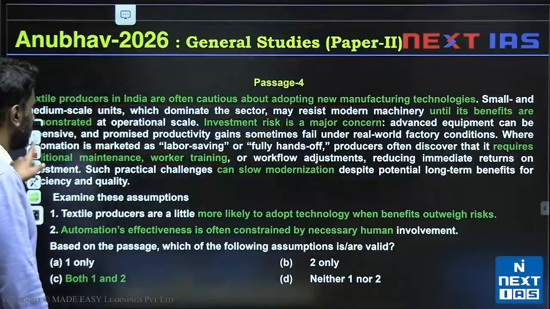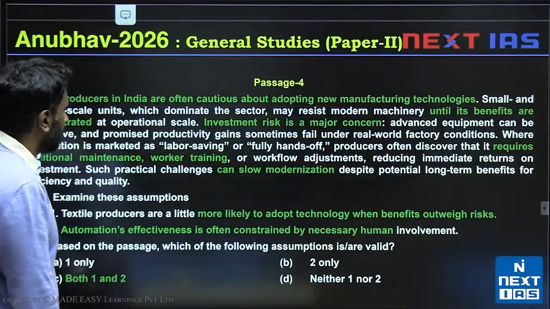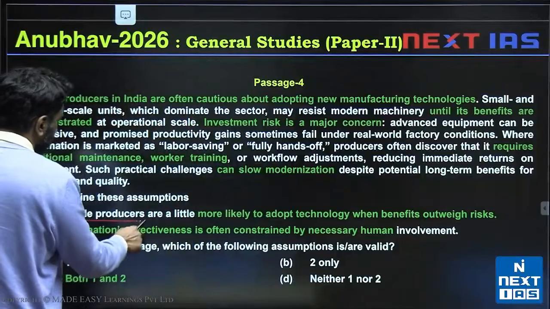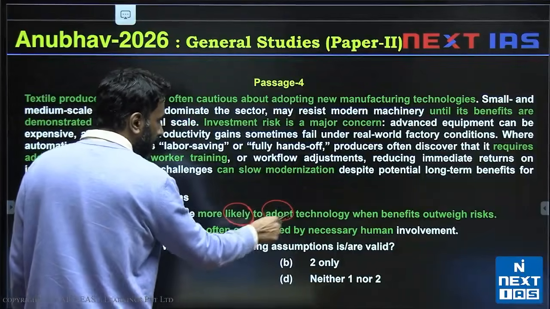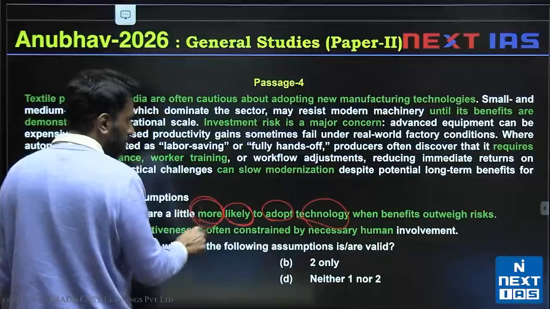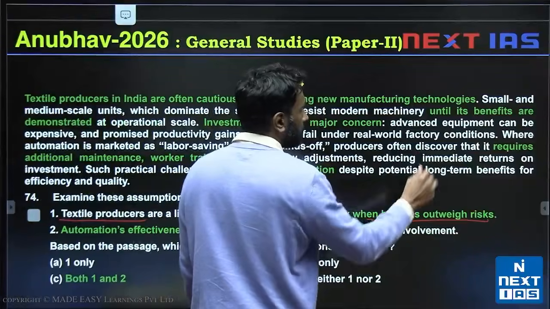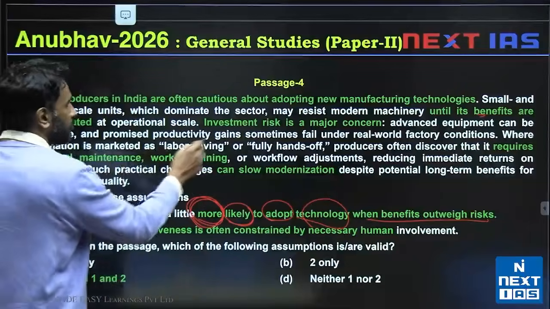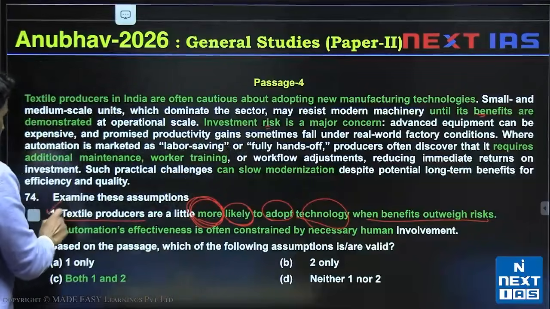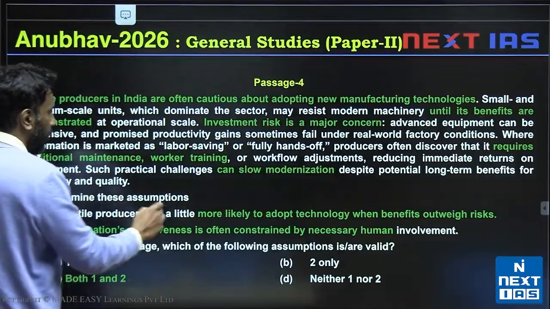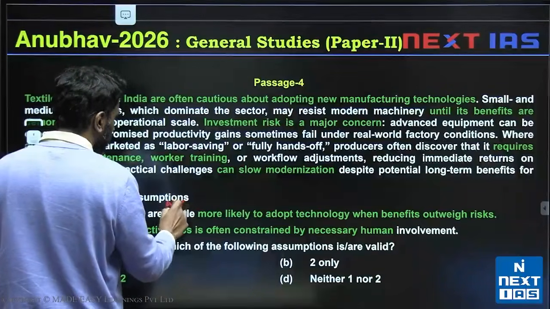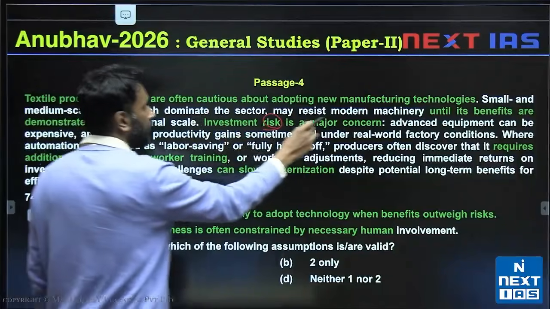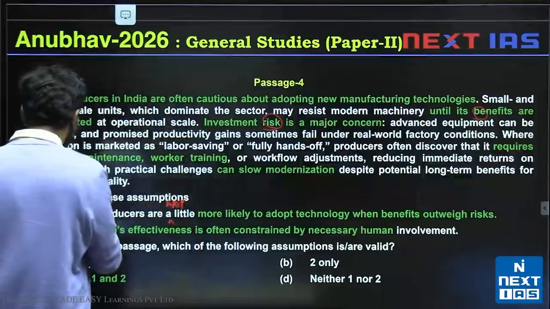So examine assumptions. 1, textile producers are a little more likely to adopt technology when benefits outweigh the risks. So the likelihood of textile producers adopting technology will increase. It will be more when benefits outweigh risks. So when the benefits are known, their benefits are more than the associated risks. So 1 is a valid assumption. If I said are not a little more likely, putting a not here, then this idea in the passage, the benefit and risk idea, would get invalidated. So 1 is a valid assumption.